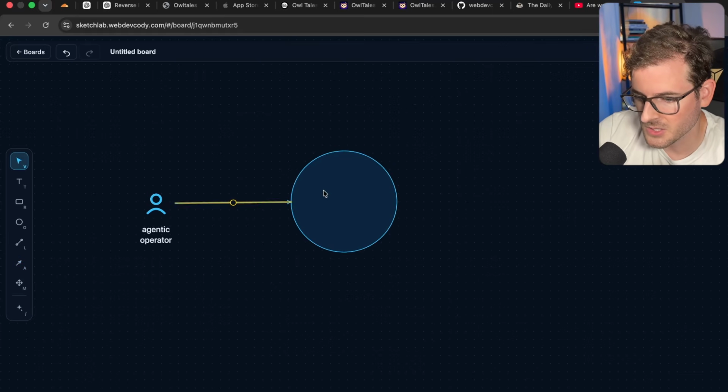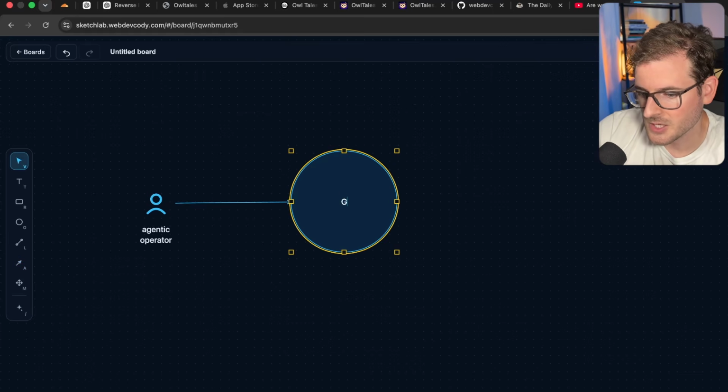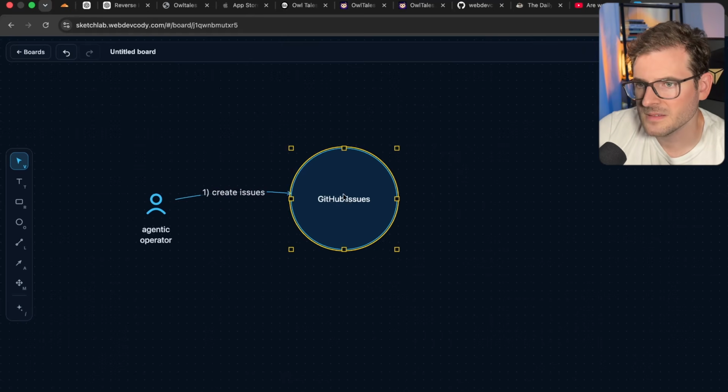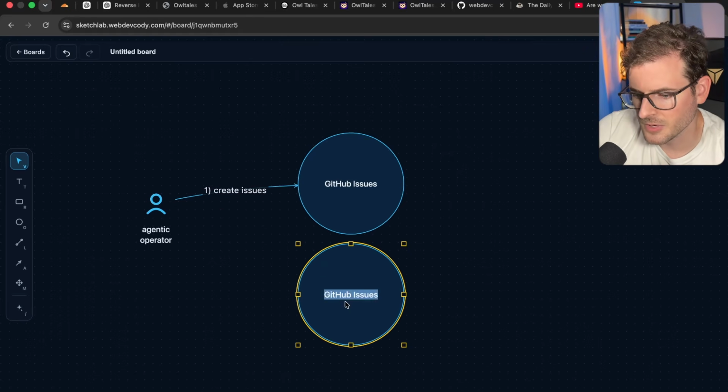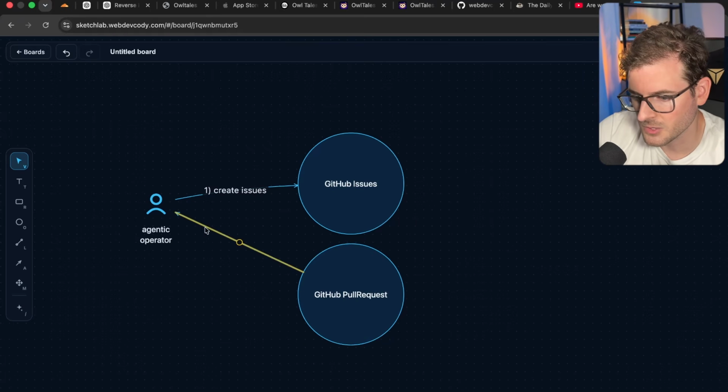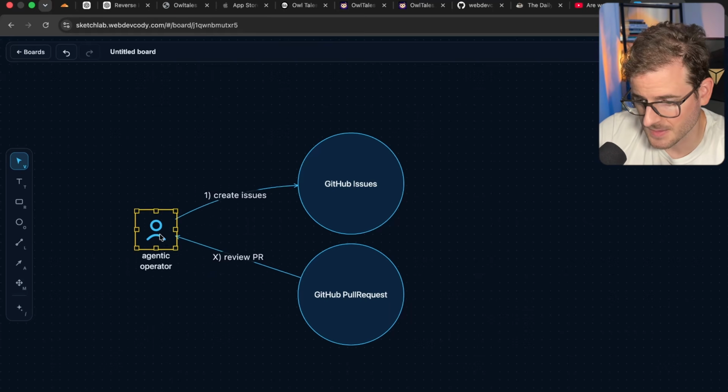We are going to basically create a GitHub issue. So GitHub, we'll have issues over here. And my first task when I get hired is I'm going to go ahead and create issues. I guess you can call me like a product owner. And then somehow my final task is going to be review a pull request. Okay, so that's overall the loop that we're going to be doing. And this is where the human is actually going to do some work, review PR, and I'll just put an X here because I don't know how many steps this is going to take.